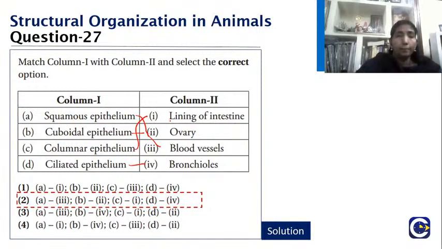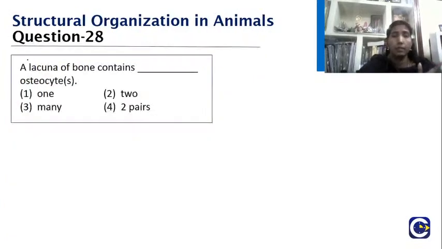Excellent. So, you understood how we are matching? Squamous we saw in one of the slides forming the endothelium. Cuboidal epithelium we saw in the nephron, ovary, testis, thyroid vesicles, pancreatic ducts and so on. Columnar in the intestine and stomach. What about ciliated? Definitely in the bronchioles, the escalator action. So that should be your answer.